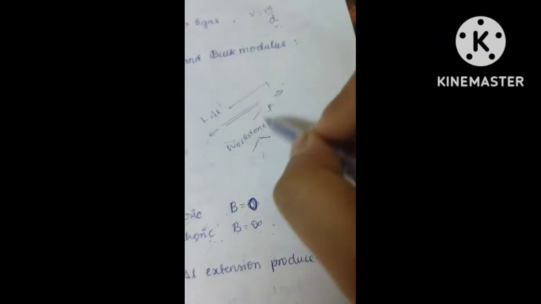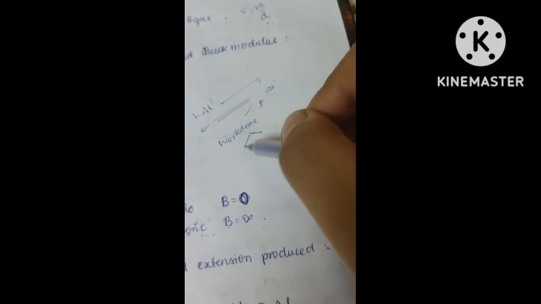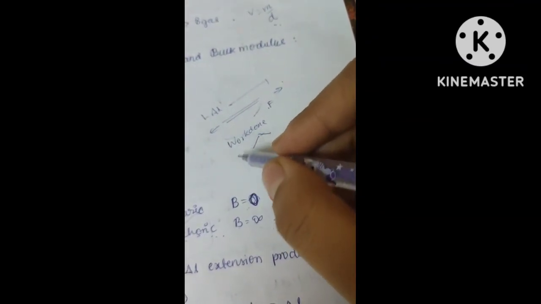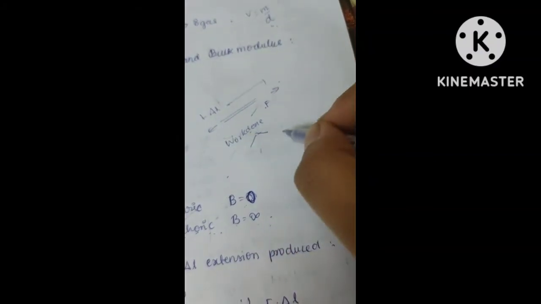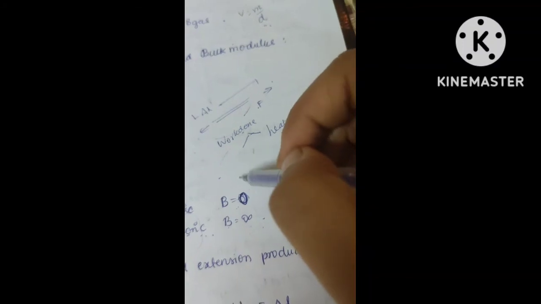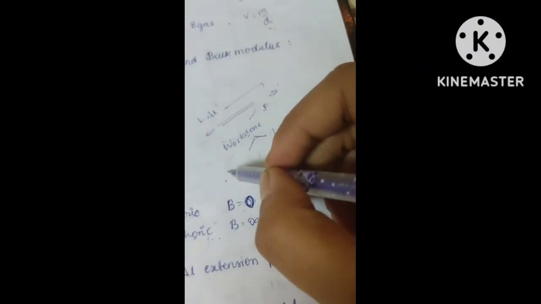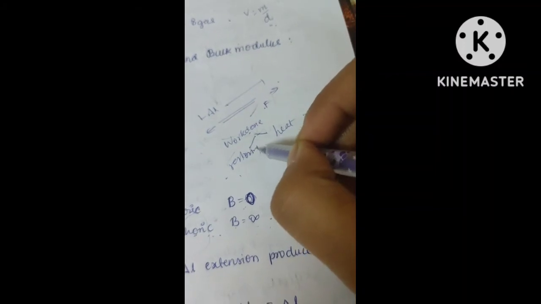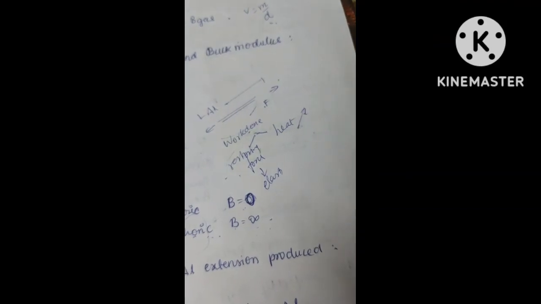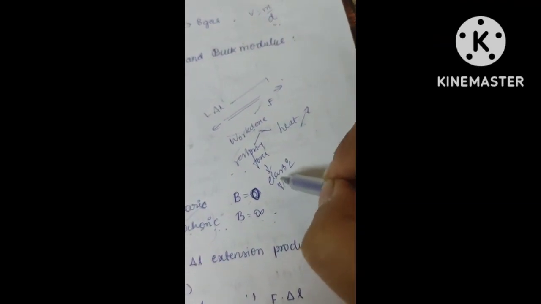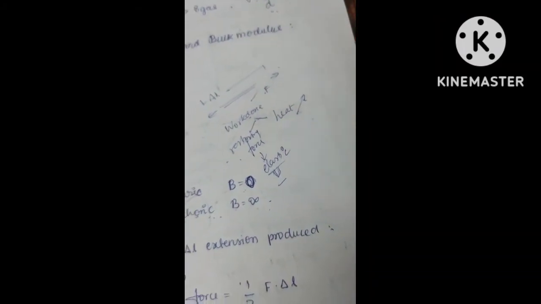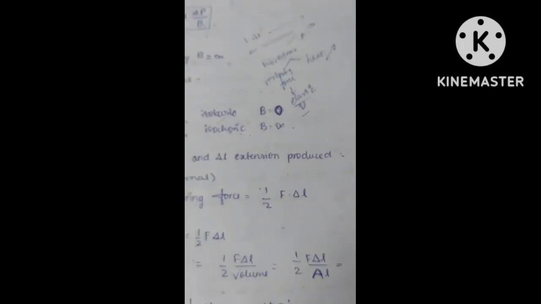Now that work done will be divided into two parts in the internal system. One part goes against the restoring force, half will go against that, and half will be in heat production. Whatever goes against the restoring force will be stored as elastic potential energy. The other is lost as heat to the surroundings. So this elastic potential energy is nothing but your strain energy. That's it. That's how easy it is.